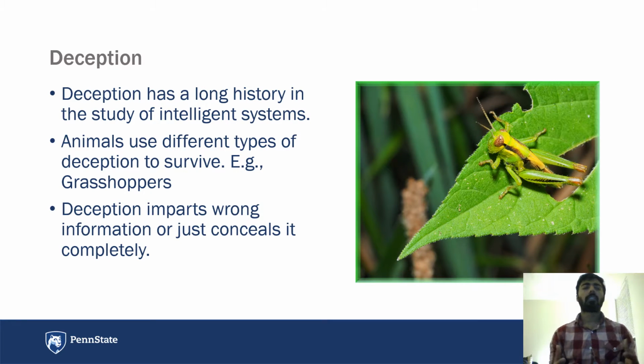So deception has a long history in the study of intelligent systems. Humans and animals alike both use it for different forms of advantage in their social environment. For example, animals like grasshoppers use it for survival, to deceive predators. So what is deception? Deception imparts wrong information or just conceals it completely.